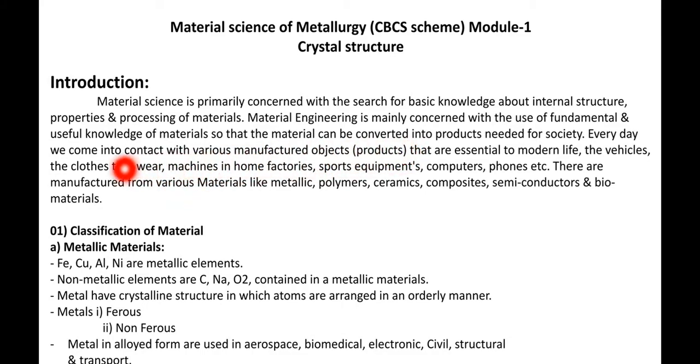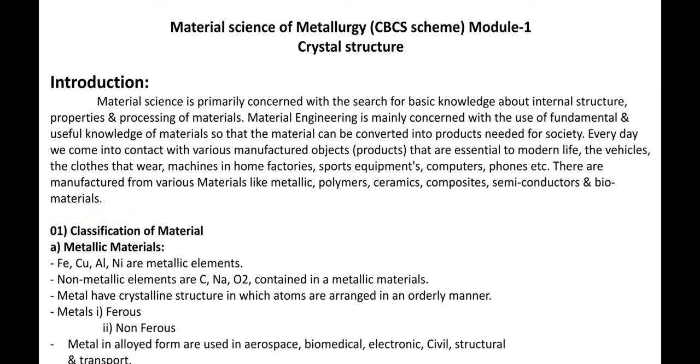So every day we come across various manufactured objects, okay, that are essential to modern life, like vehicles, the clothes that we wear, machines in home, factories, sports equipments, computers, phones, etc. And they are manufactured from various materials like metallic, polymer, ceramics, composites, semiconductors, biomaterials. See, these are the different types of materials we use in our day-to-day routine life.